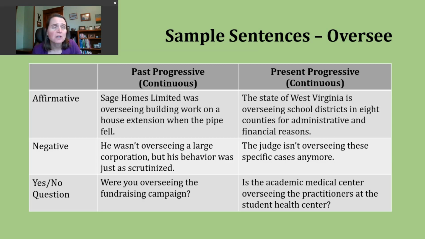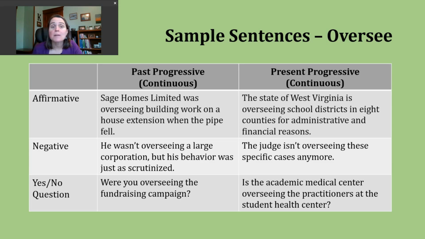Now, the first part of the sentence, the subject, is Sage Homes Limited, just the name of a company. And again, this is a sentence I saw in a news report that I thought illustrated the meaning really quite well and gave us a great example of a past progressive sentence.